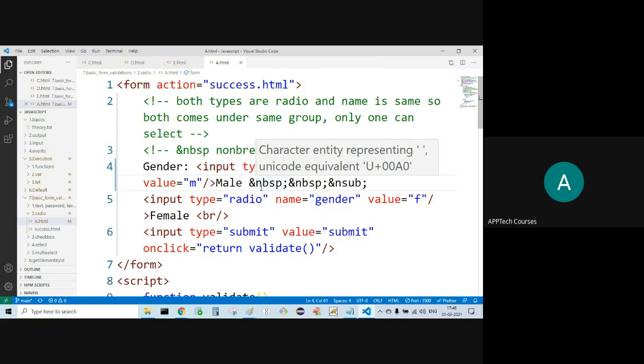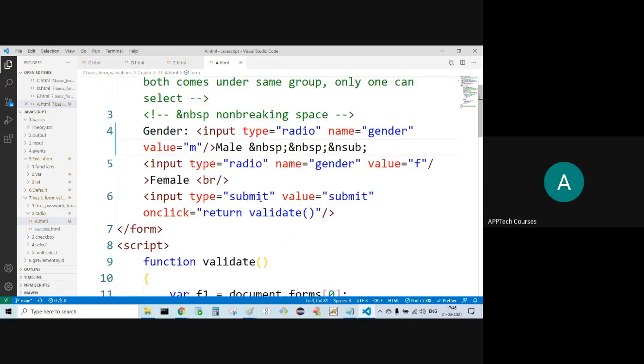That means unnecessary white spaces will be removed by the browser itself. If I want the space, I can go for these kind of things: ampersand nbsp. Any number you can use. Let's see what all this does, what is the format we will be getting.